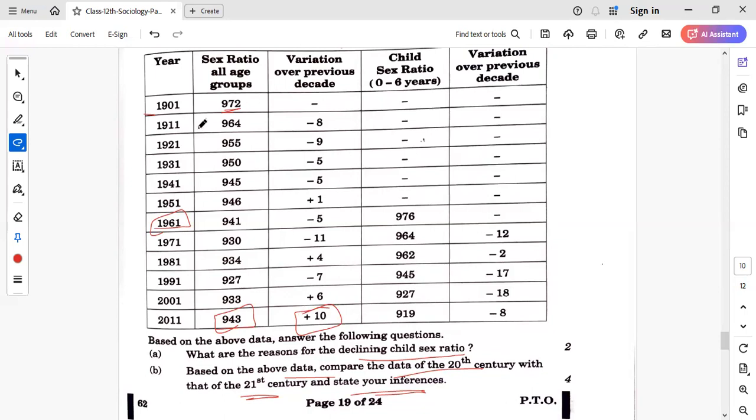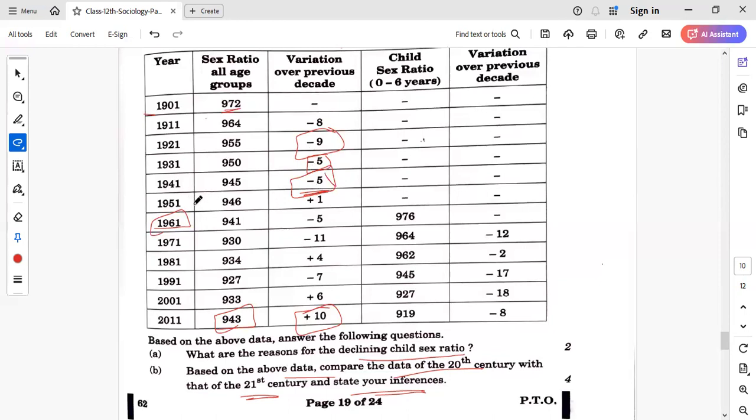Between 1911 and 1921, there was an epidemic as well. So a 5% population loss took place, and in that, women also died. So again, a 9 point loss we can say. This reason you can give of influenza, if you remember that. Then 1921 to 31, again a decline in the sex ratio, but this decline was less, -5 compared to 1921. Then 1941, again, it remained -5. So there was a steady decline, right?